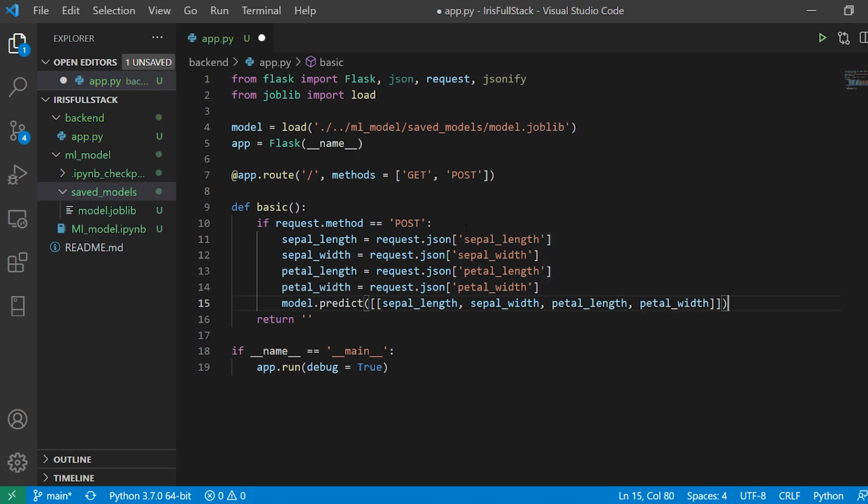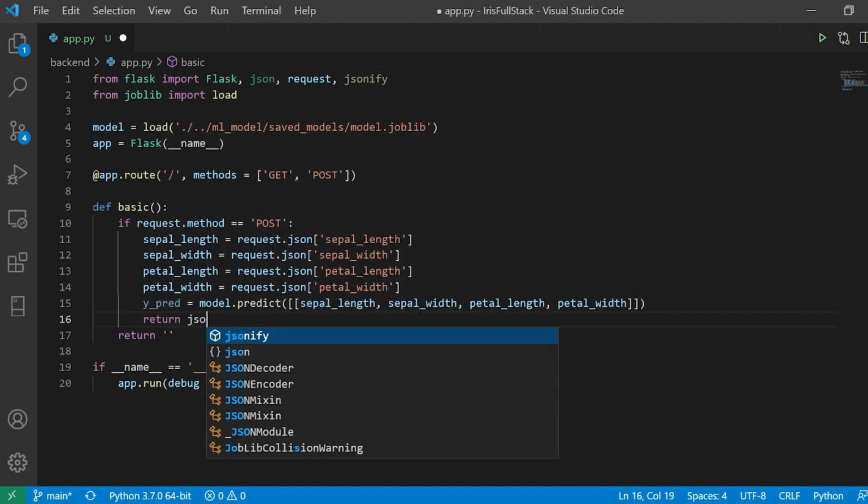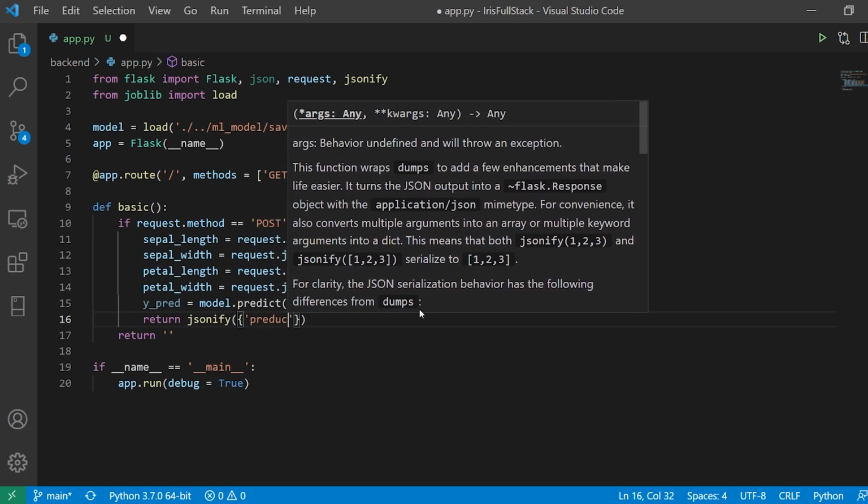All right, and finally we get our model. So I'm going to store it inside a variable known as ypred. Let me just close this. Yeah, so ypred, and I'm going to say, so I'll have a model. Okay, so the way I do it, I'm going to say return JSONified data, where I'm going to say, let's say, predicted